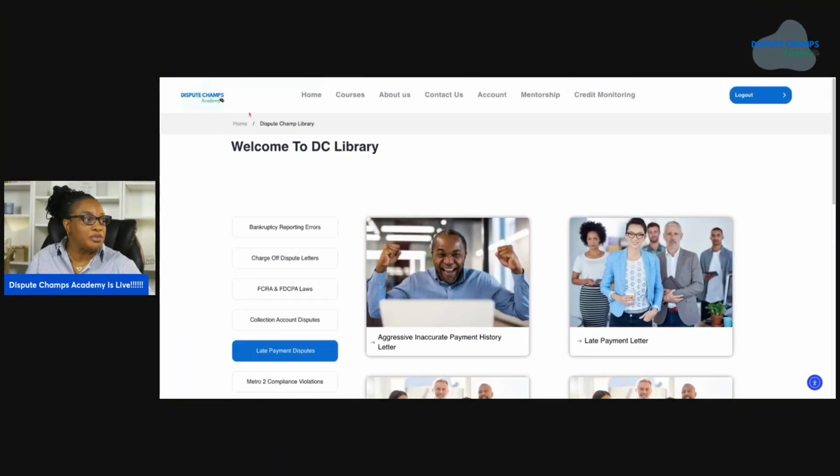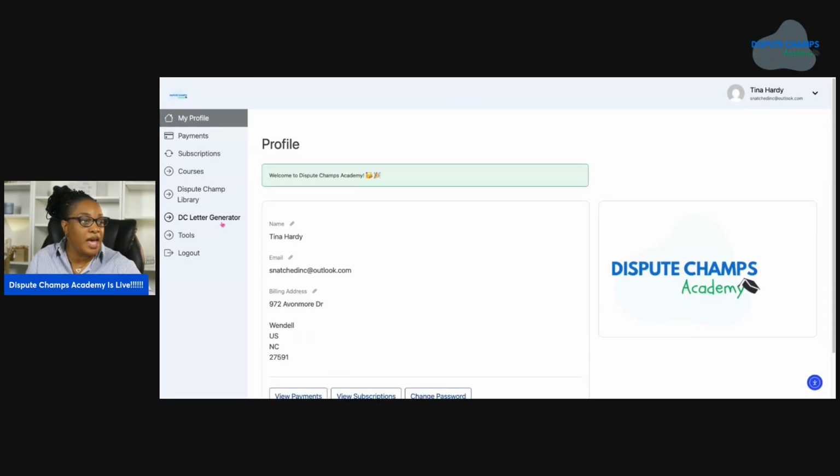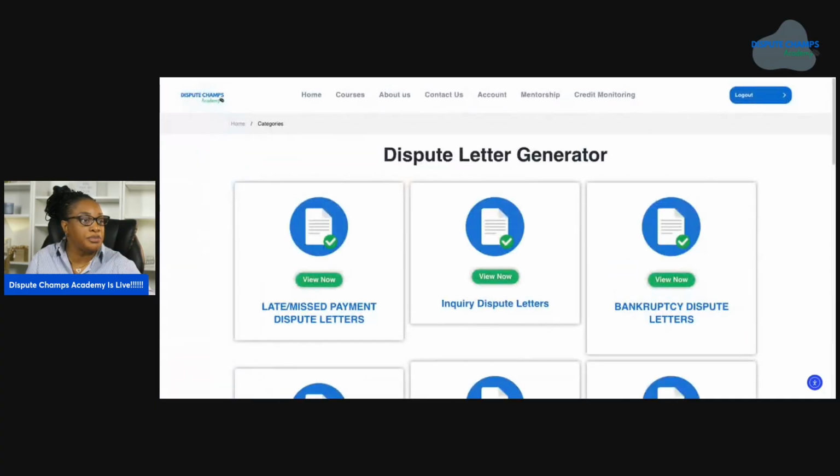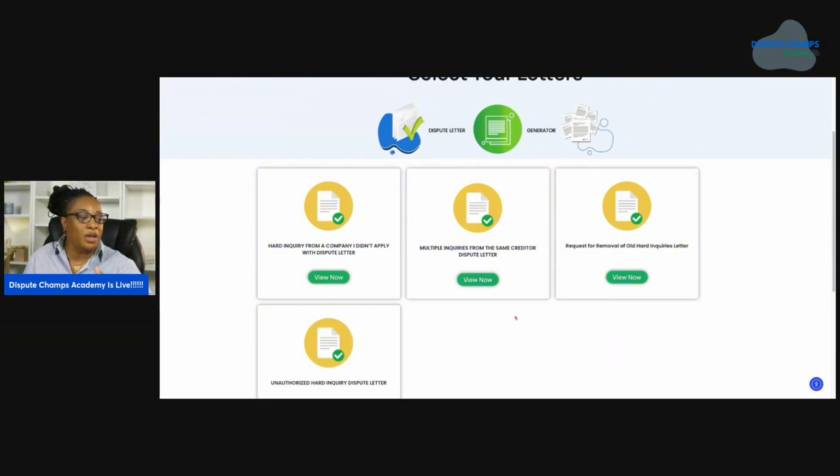All right. So I'm going to go back to accounts and I'm going to show you something else. We have our Dispute Champs letter generator. So if you are a Dispute Champs student, you will have access to our library, which is we're still packing it with dispute letters. So don't think that what we have is all that we're going to have.